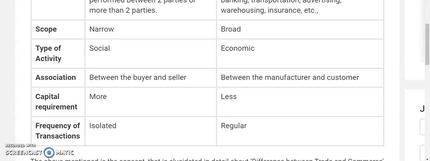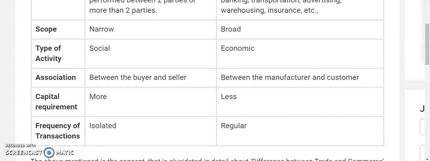So here you can see the association. You just ignore this point because later on I will come to it. Now you will see that it's an association. In the case of trade, the association will be between the buyer and the seller for the exchange of goods and services. But while we are moving towards commerce, it is between the manufacturer and the customer, which you have understood.